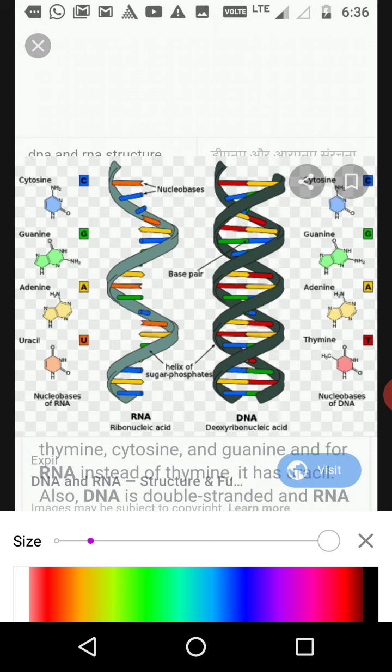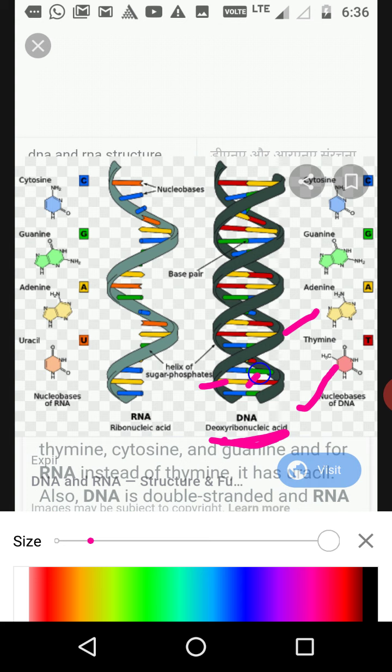Clear? You can see the double helix structure, that is called the structure of DNA. DNA means two spring-like helices, and this is called a helix. Two ribbon-like structures are also called two strands, and these two strands are joined by a structure in the middle, called nitrogenous bases.